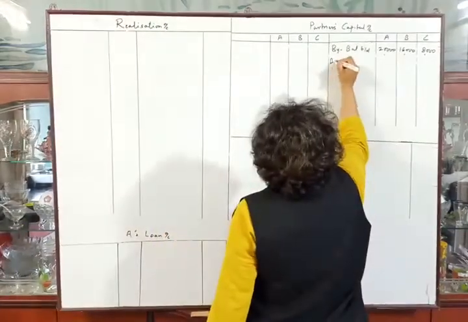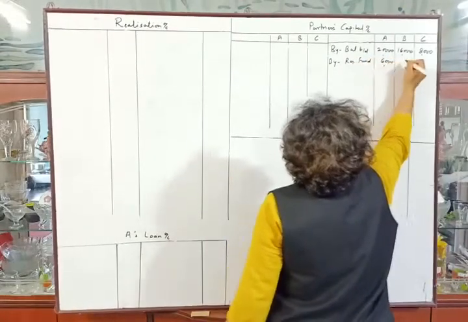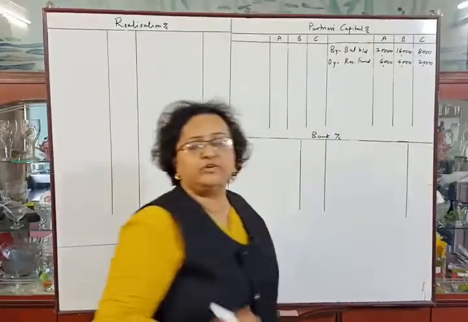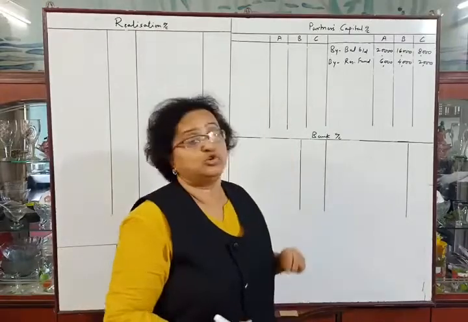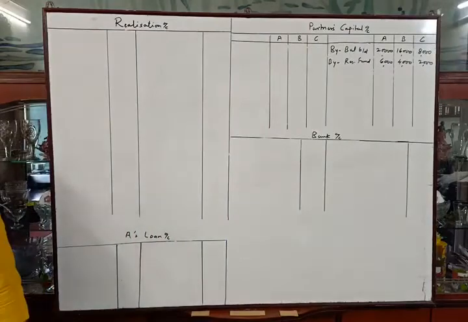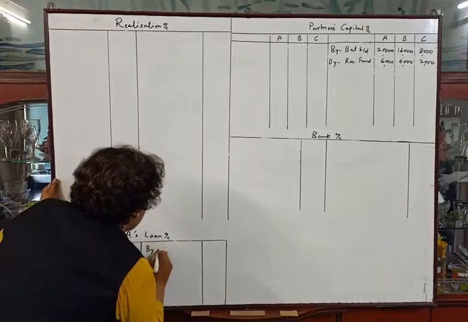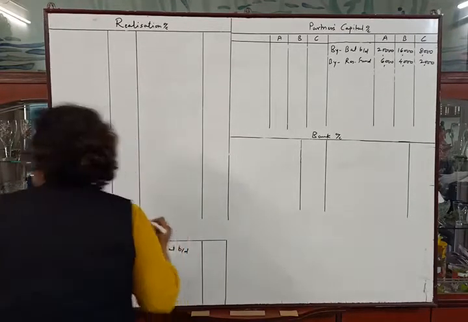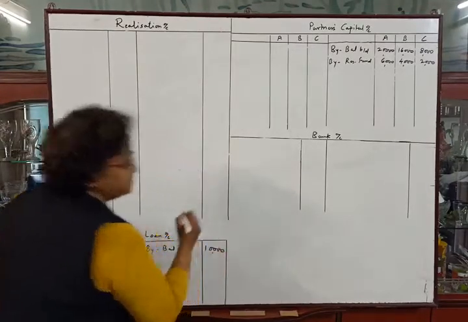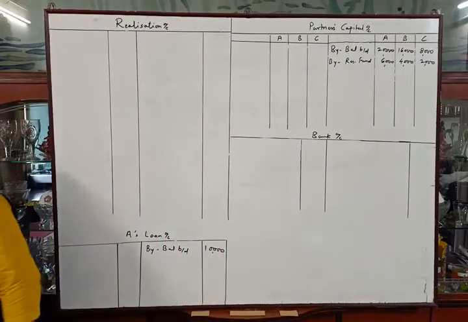So by reserve fund 6,000, 4,000 and 2,000. Total is 12,000. We have distributed that amount in the profit sharing ratio, that is 3:2:1. Okay. Then the other items from balance sheet. A's loan account rupees 10,000. So we will transfer the balance to loan account by balance brought down. A's loan account is given rupees 10,000. So 10,000.